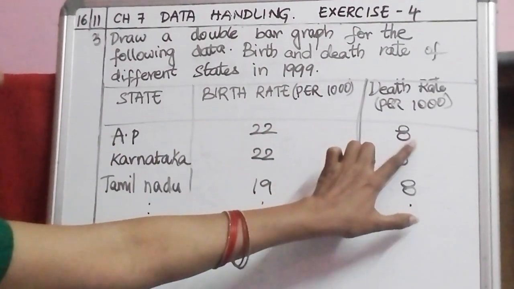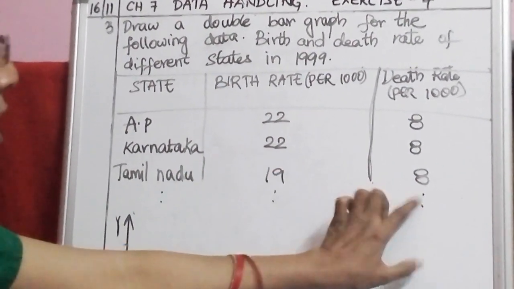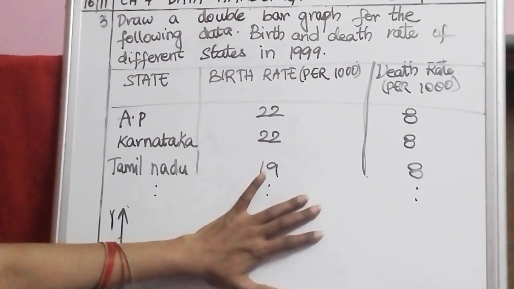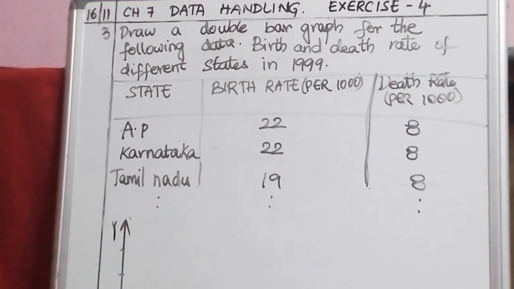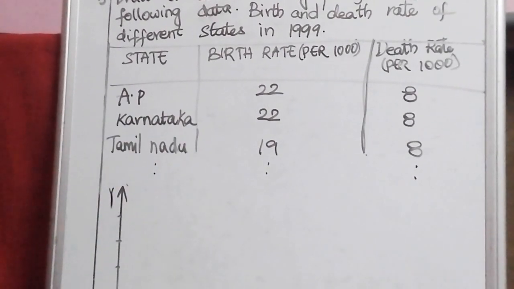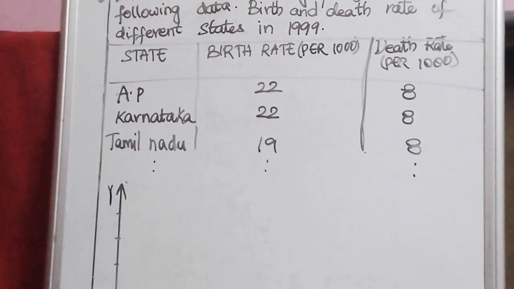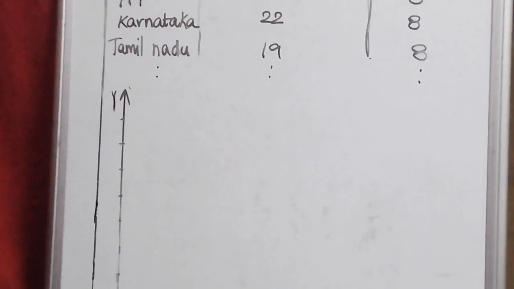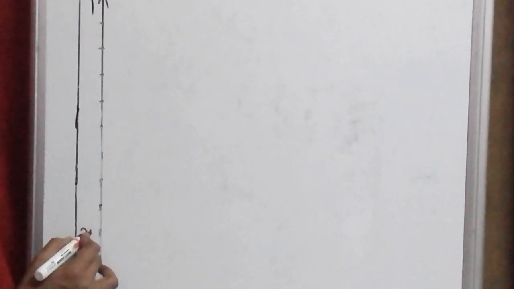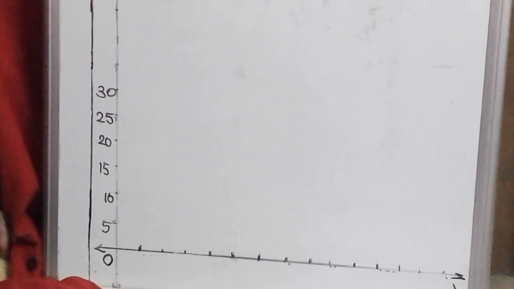For AP it is 22 and 8, then 22 and 8, 19 and 8, and so on. All the values given in the table are below 30. So according to that we are going to take the scale. Now let us take 5 as a scale: 5, 10, 15, 20, 25, 30. Like this we can take, or 2 by 2 also you can take. So here I have taken till 30.